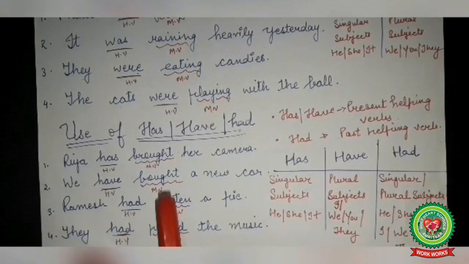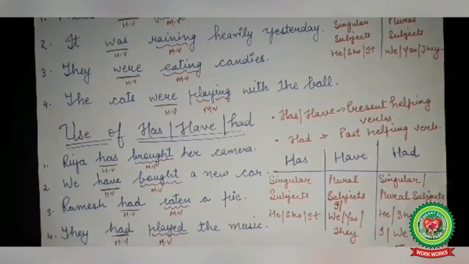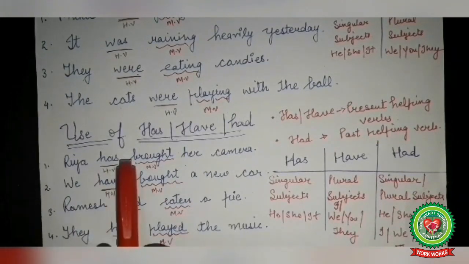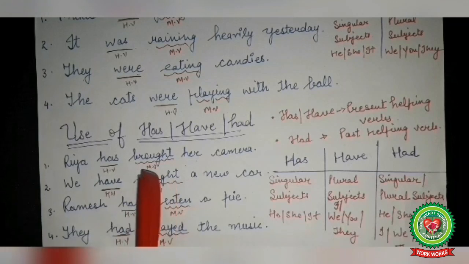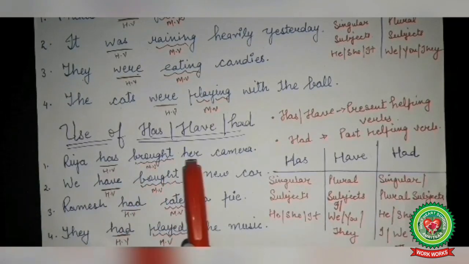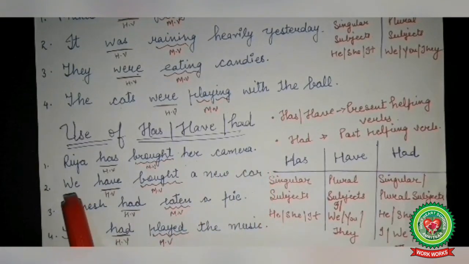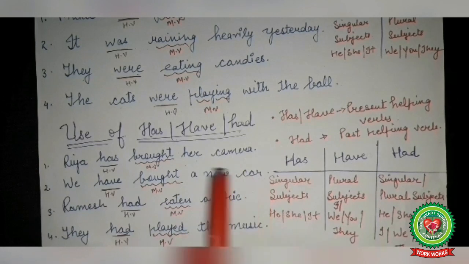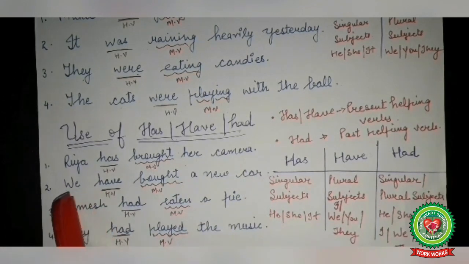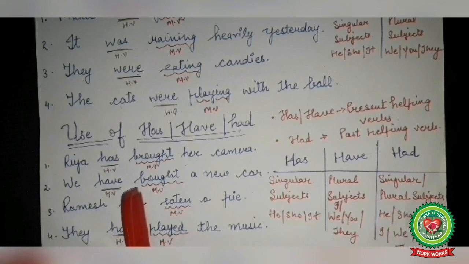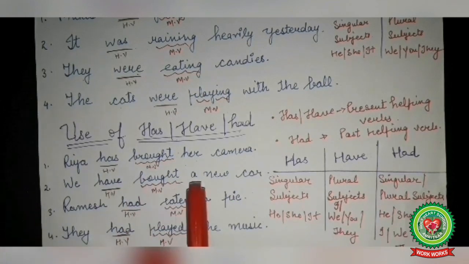Ria has brought her camera. Here Ria is a singular subject and we have used the helping verb has, as the sentence is showing that the action is completed in the present time. Number 2, we have bought a new car. Here we have plural subject we, and with the plural subject we have used the helping verb have. Here also the sentence is showing that the action is completed in the present time.